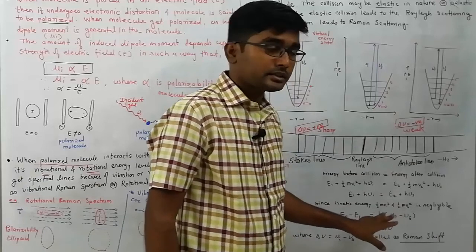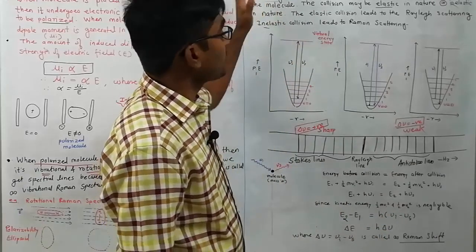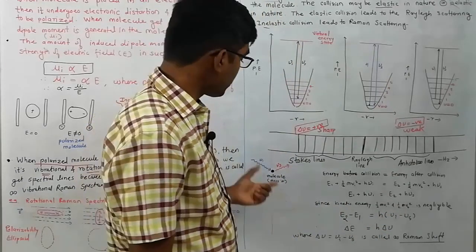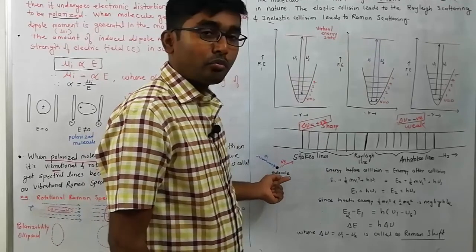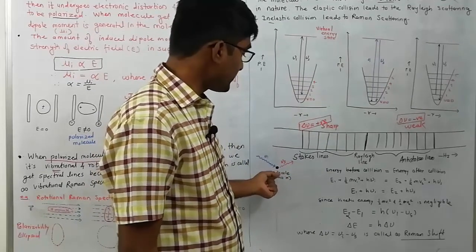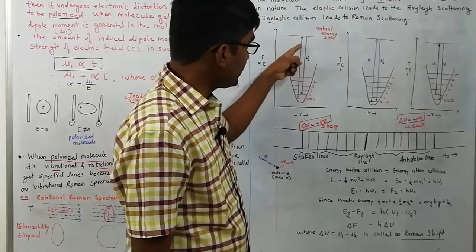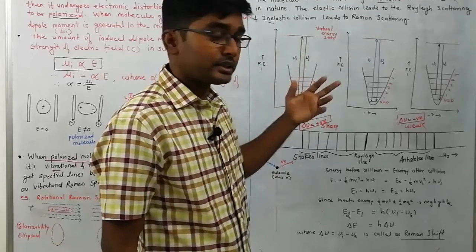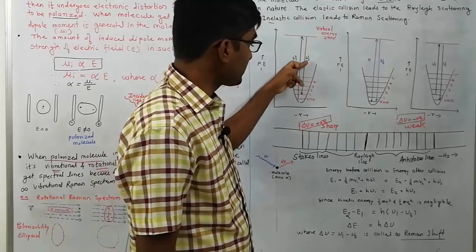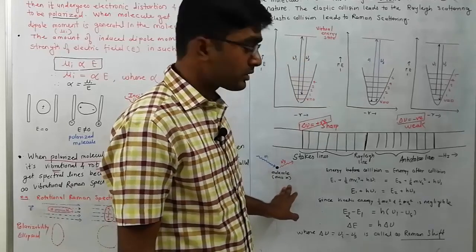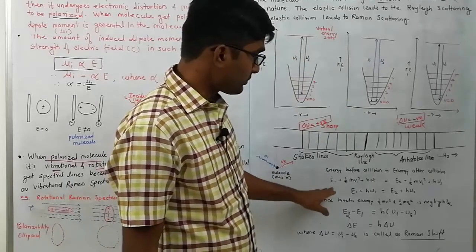Clear? So in the general quantum theory of the Raman effect, the photon of light interacts with the molecule. Due to this, the molecule's energy level changes, and during de-excitation or inelastic collision, it loses the excess energy to the surroundings or surrounding molecules.